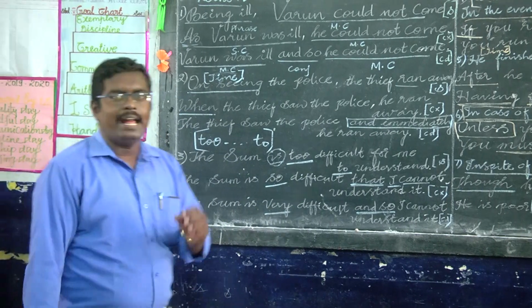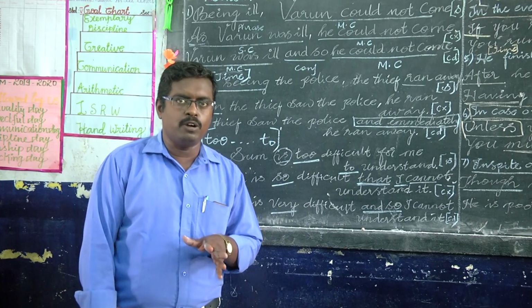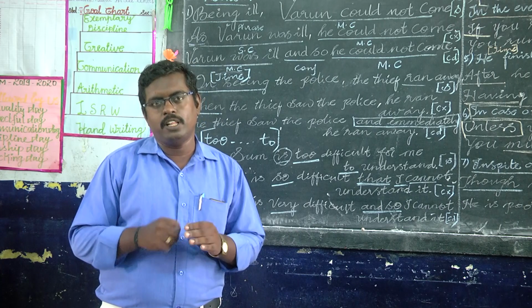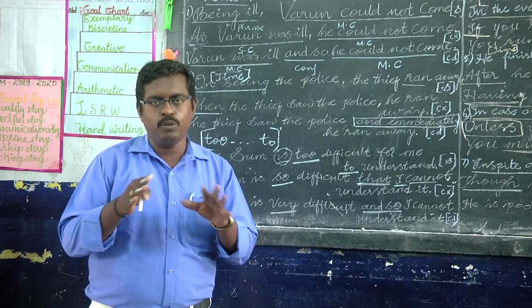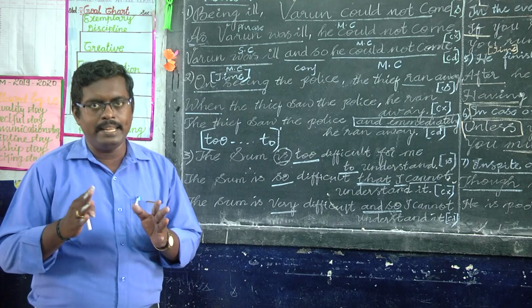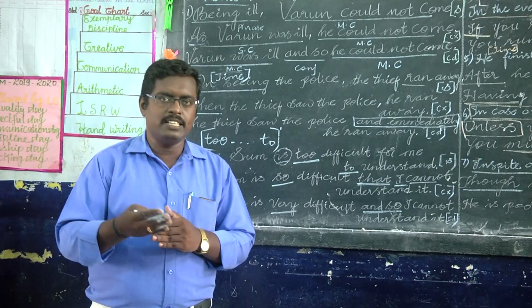So first you should identify the type. You should classify what type it is, and after that you can change it. So you should know the table form for each type. What is simple, what is complex, what is compound. If you know the table form, you can change it easily.